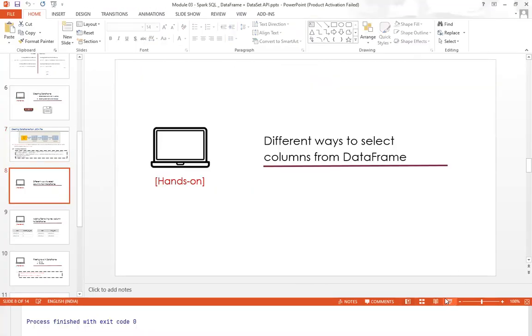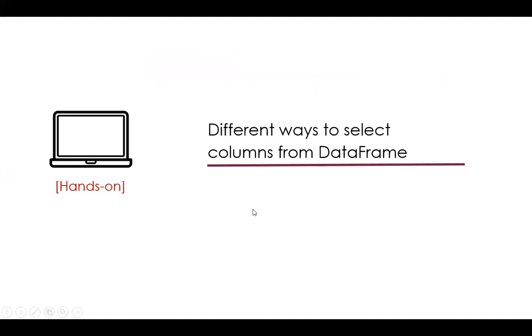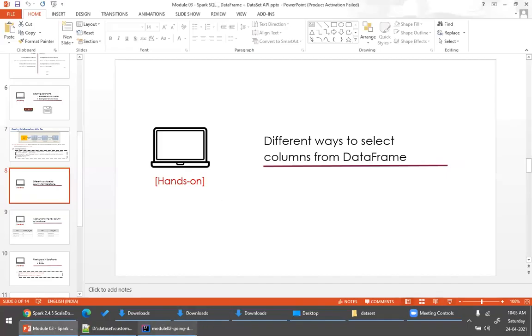Okay, the next example, this is very important. We will see what are the different ways to select columns from a data frame. Obviously, once you have your table, you should know how to select particular columns from the table, right? Similarly, once you have a data frame, we should know how to select particular columns from a data frame, right? Let's do that hands-on.